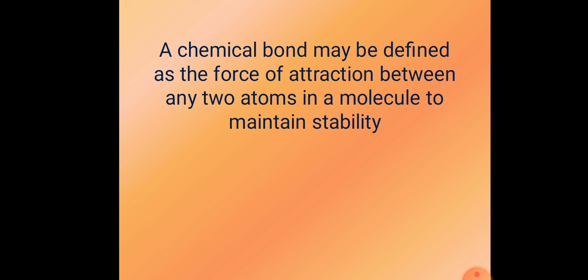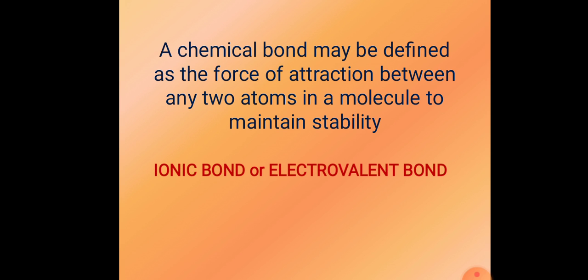Now, what are the different types of chemical bond? Number 1, ionic bond or electrovalent bond. This is a bond which is formed by the transfer of one or more electrons. That is, one element gives the electrons, the other element gains the electrons. So, one is the donor, the other one is an acceptor.